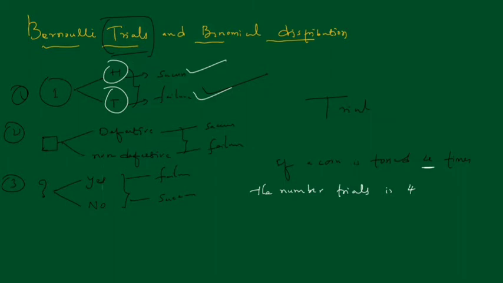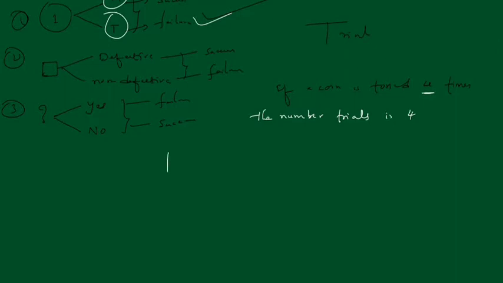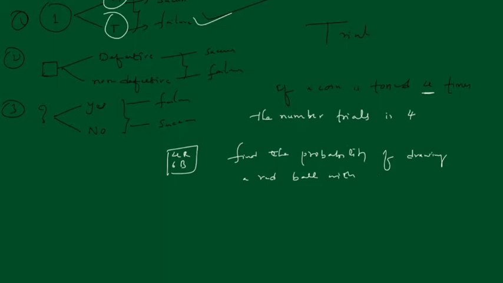Independent means here, suppose a bag contains 4 red balls and 6 black balls, and I say find the probability of drawing a red ball, with replacement.